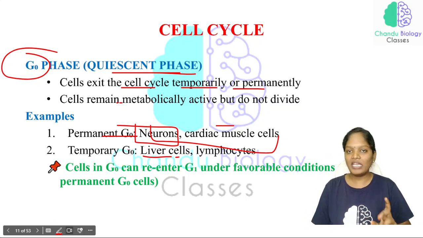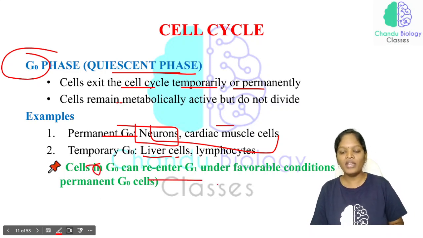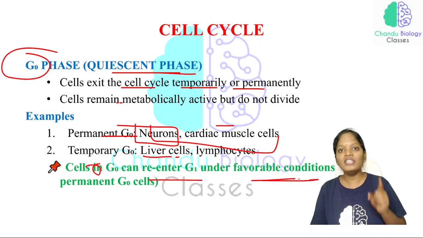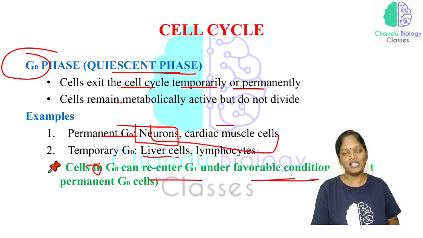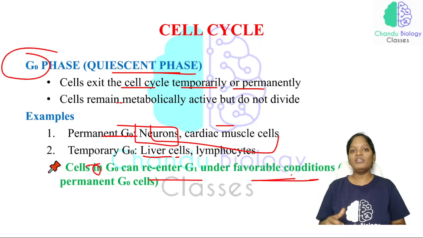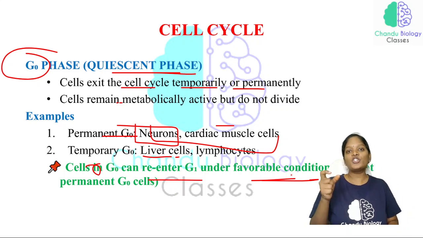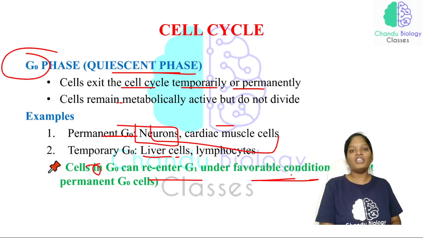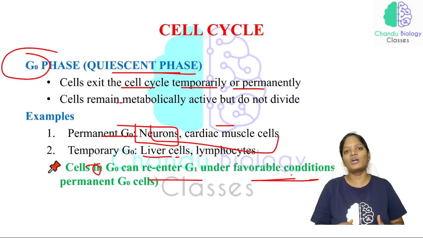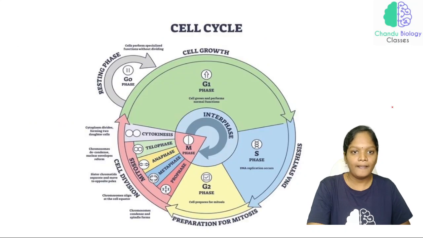Right, so this is very important, and the cells in G naught can re-enter G1 under favorable conditions, except permanent G naught cells. So you should know the neurons and the cardiac muscles are the cells which enter into the G naught phase and do not undergo any cell division. That is why if any damage occurs in the brain cell and the heart cell, it is very hard to recover a patient, right? So this is very important.